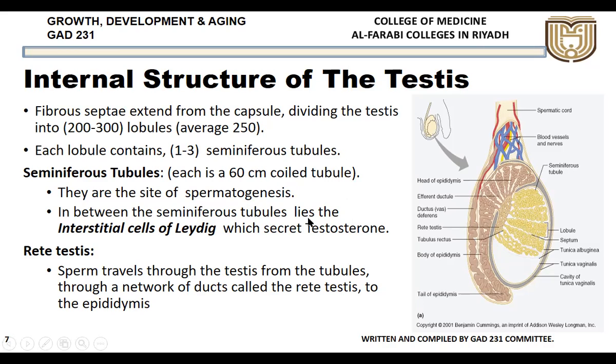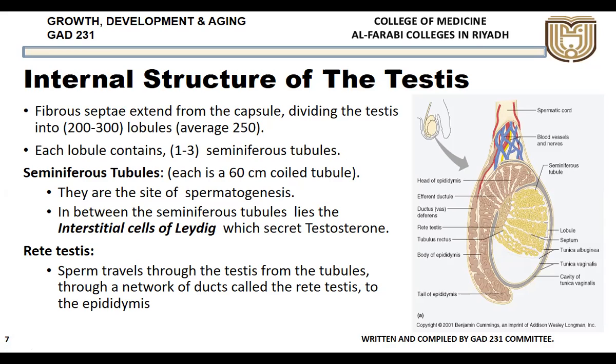In between the seminiferous tubules lie very important cells called the interstitial cells of Leydig. Why are they important? Because they secrete the male hormone testosterone. These are the hormones produced by the interstitial cells of Leydig, which are in between the seminiferous tubules. They are not inside the seminiferous tubules.